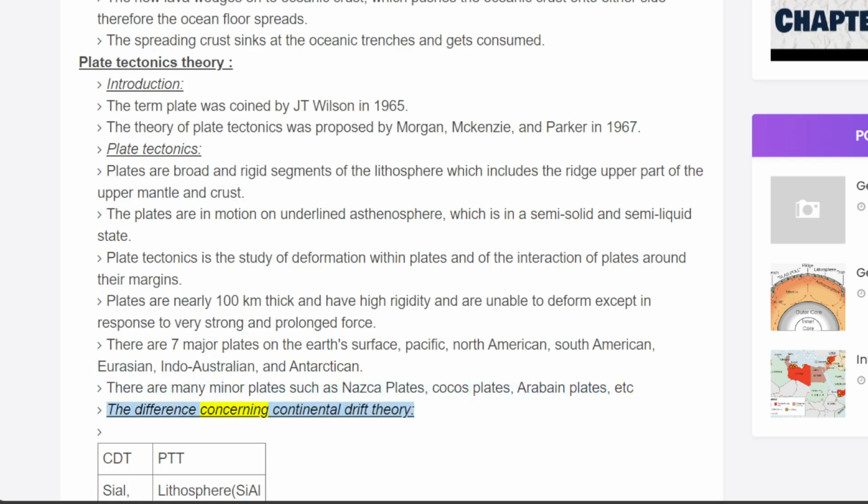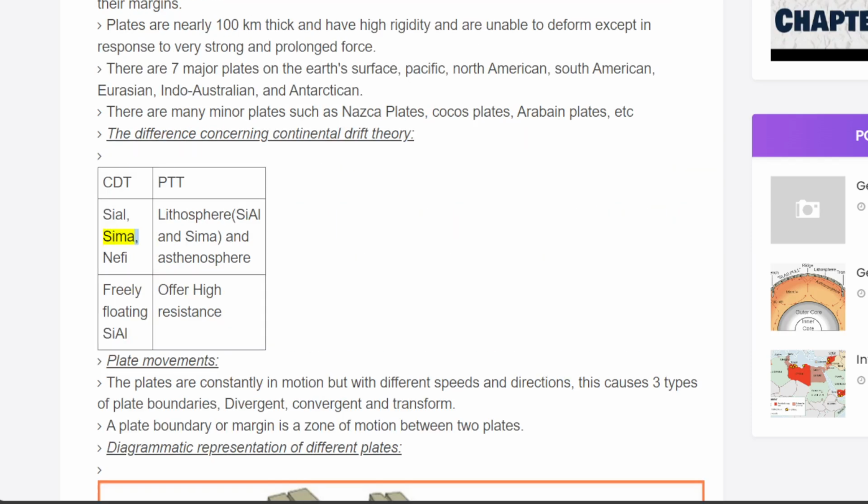The difference concerning continental drift theory, CDT, and plate tectonic theory, PTT. Sial, Sima, Nife. Lithosphere, Sial and Sima, and asthenosphere. Freely floating Sial. Offer high resistance.